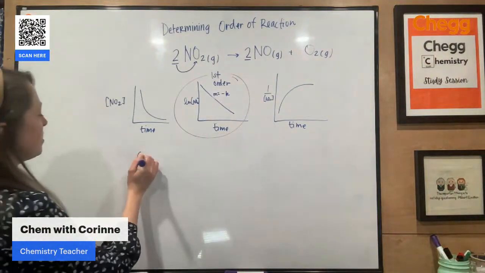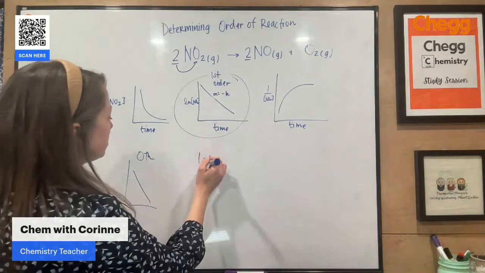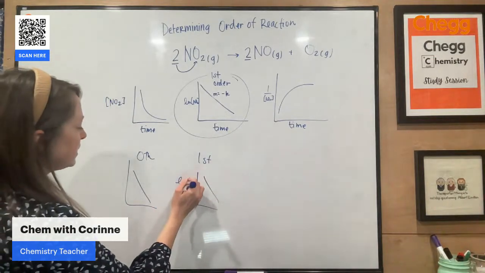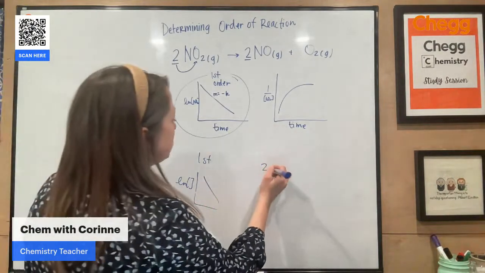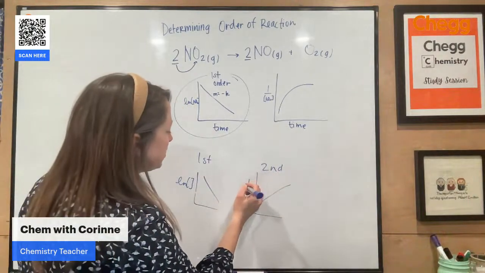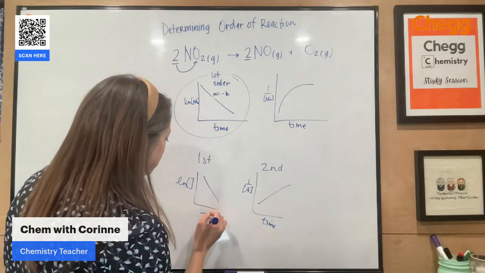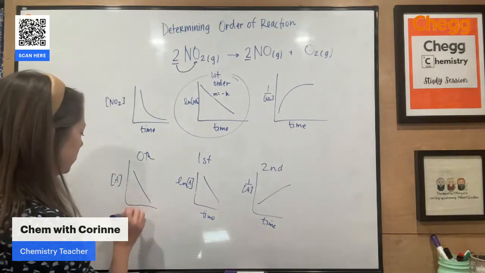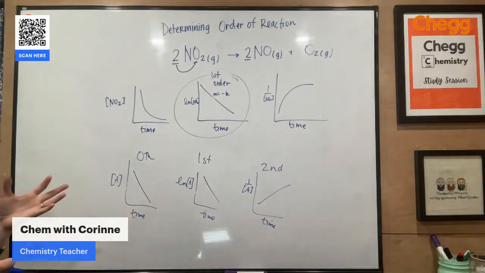All right, so if I have a zero order reaction, I would expect to see a linear curve. If I have a first order reaction, I would expect to see a linear curve with the natural log of whatever that reactant is. Versus if I have a second order reaction, you will see a positive slope, but it will still be linear if you graph 1 over the concentration over time. Basically, we can use the experimental data to quickly see the order of the reaction with regard to the concentration of that reactant. So just a different way to do this.